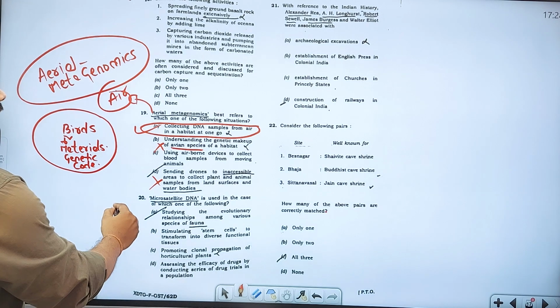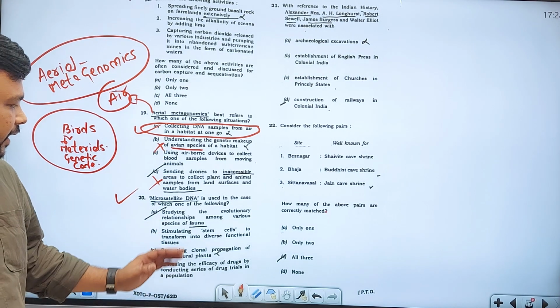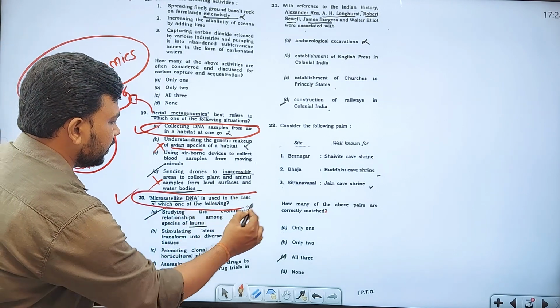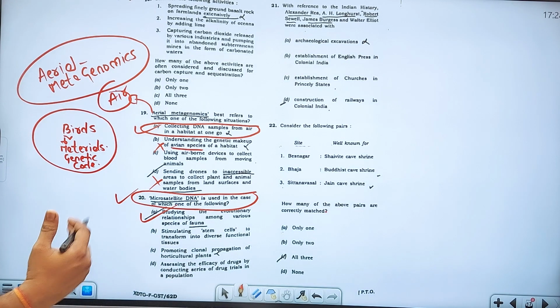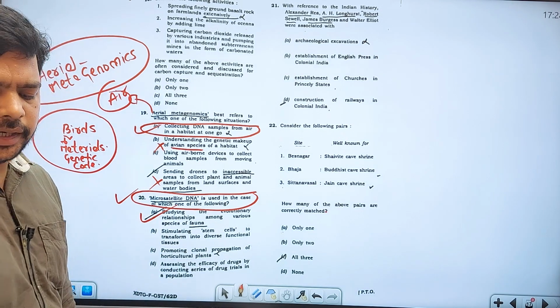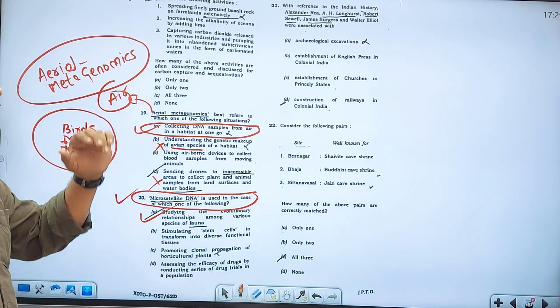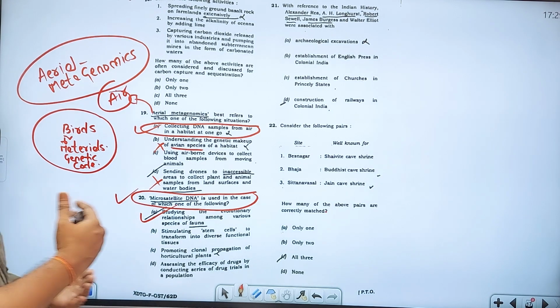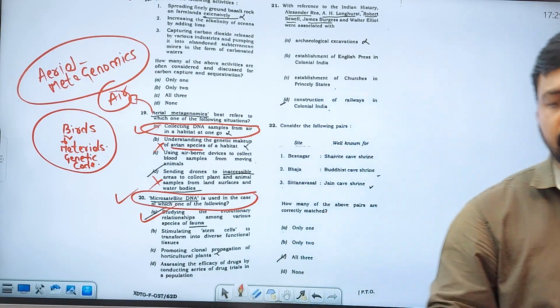Microsatellite DNA. What is this? This is also genetic engineering related. The answer is studying the evolutionary relationships among various species of fauna. I will explain these concepts in a detailed manner. The intention of this video is to know the exact answers accurately and precisely.